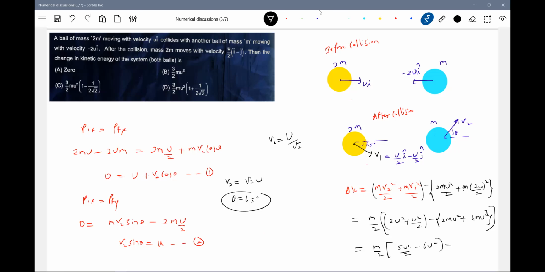So this will be minus 7 m u square by 4. None of the options are coming, no? Check my calculations.